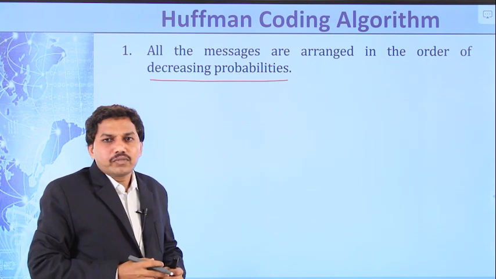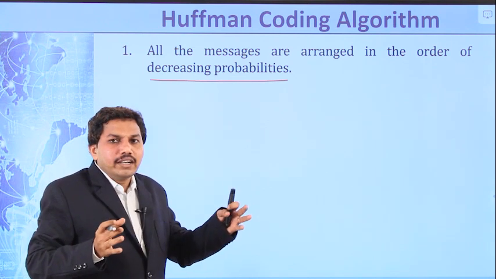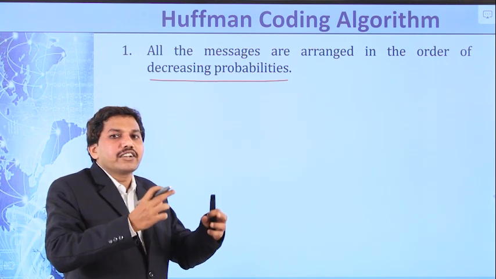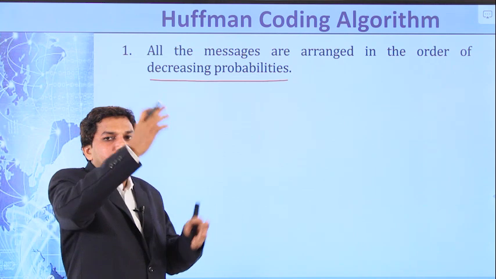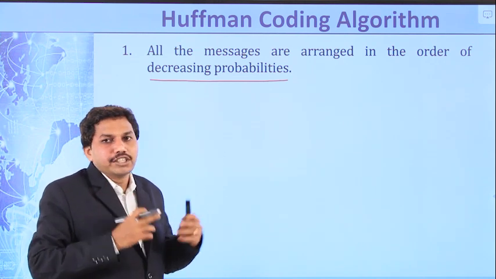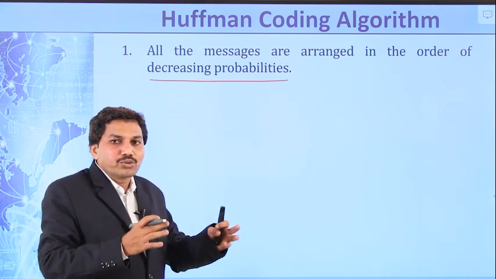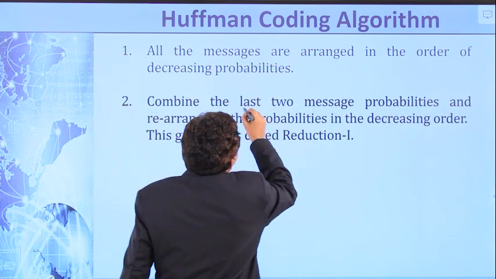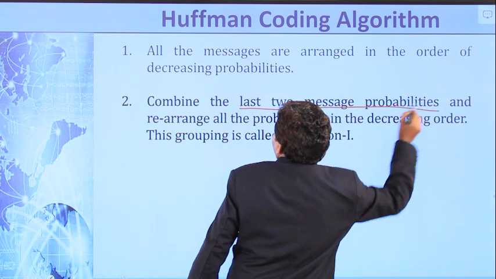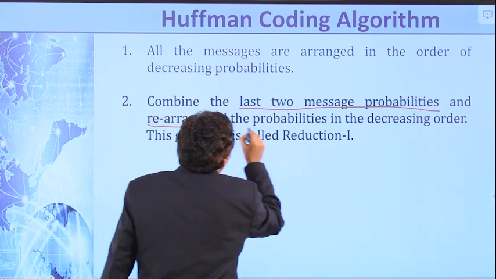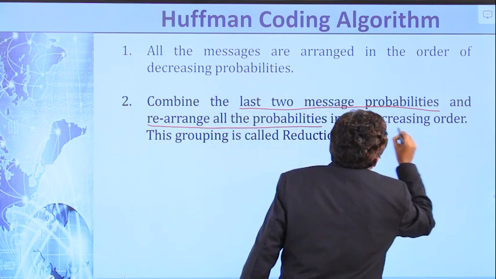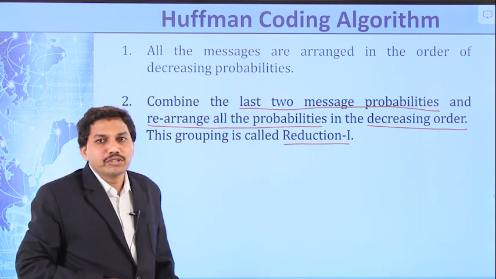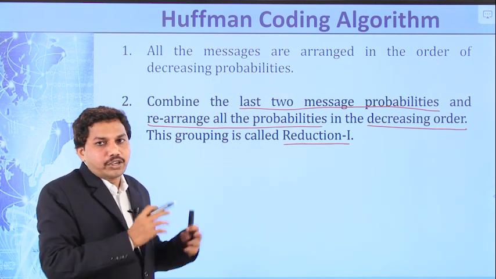What is the second step? Combine the last two message probabilities. That means we add the messages which have the lowest probabilities and rearrange all the probabilities in decreasing order. This grouping is known as reduction one. So combine the last two message probabilities and rearrange all the probabilities in decreasing order. That means we are reducing one probability.